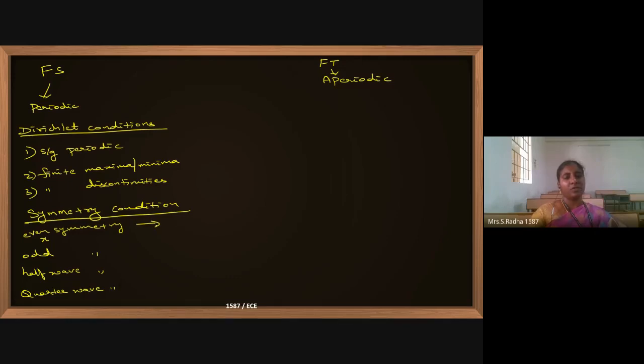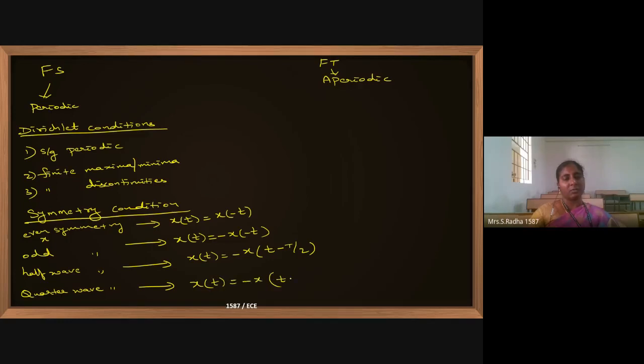We know that x of t equal to x of minus t means it is an even signal or even symmetry. x of t equal to minus x of minus t is odd symmetry. Half wave symmetry means x of t equals minus x of t minus T by 2. This is half wave symmetry. Quarter wave symmetry means minus x of t minus T. This is quarter wave symmetry.